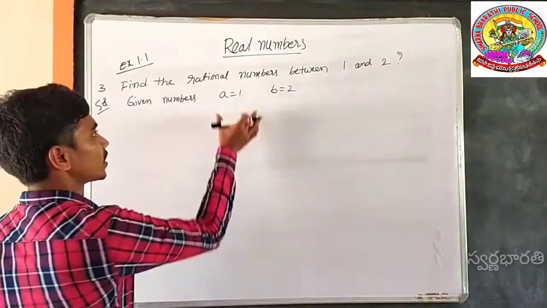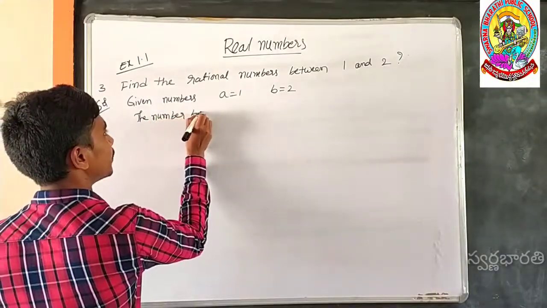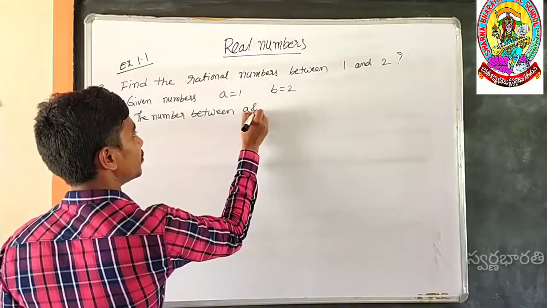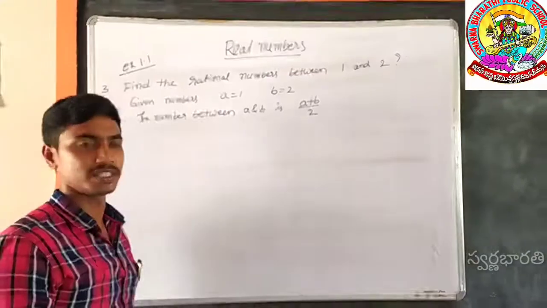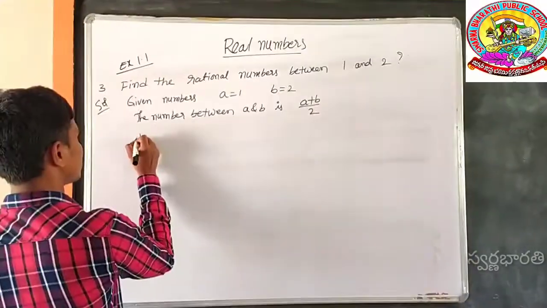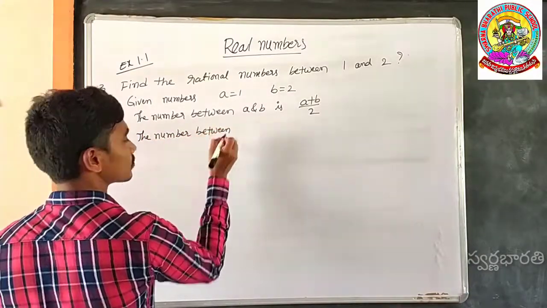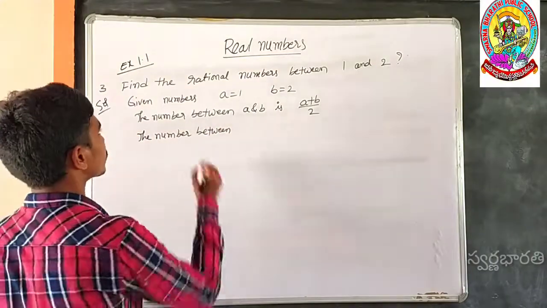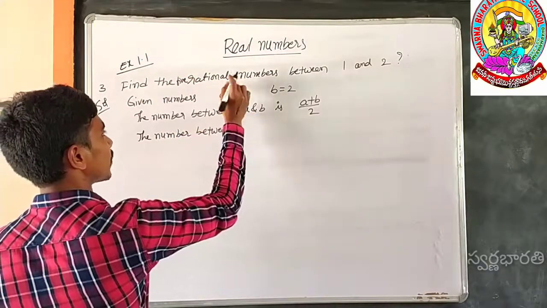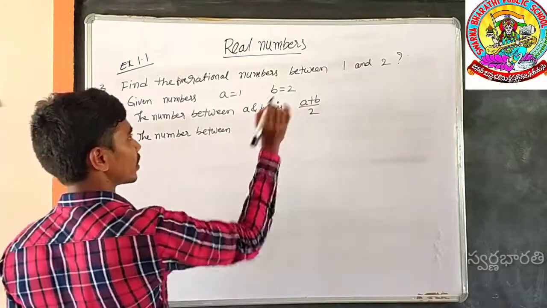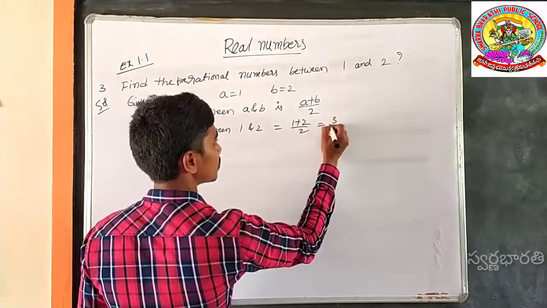Like the mean method, what is the number between A and B? The number between A and B is (A plus B) by 2. So here, 5 are asked. Find the 5 rational numbers between 1 and 2. The number between 1 and 2 is 1 plus 2 by 2, which is equal to 3 by 2.